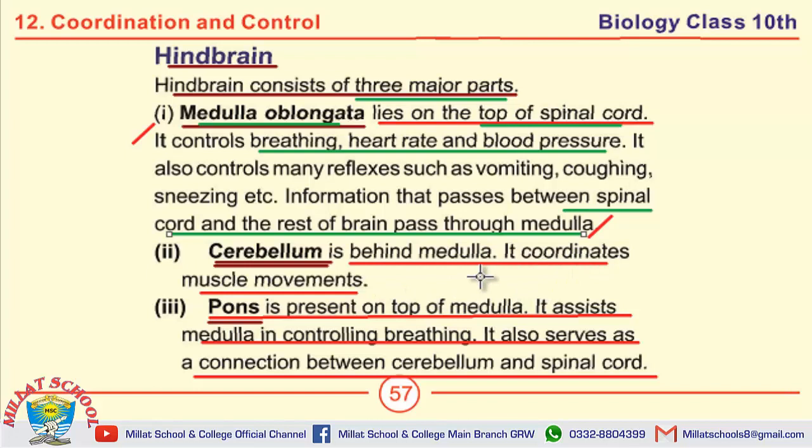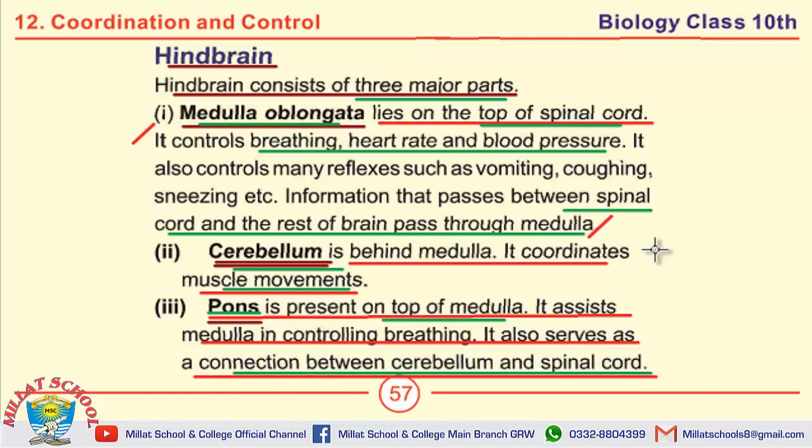Another MCQ includes the muscle movements are coordinated by cerebellum. Pons is present on the top of medulla. The last MCQ on this page includes a connection between cerebellum and spinal cord is the pons.